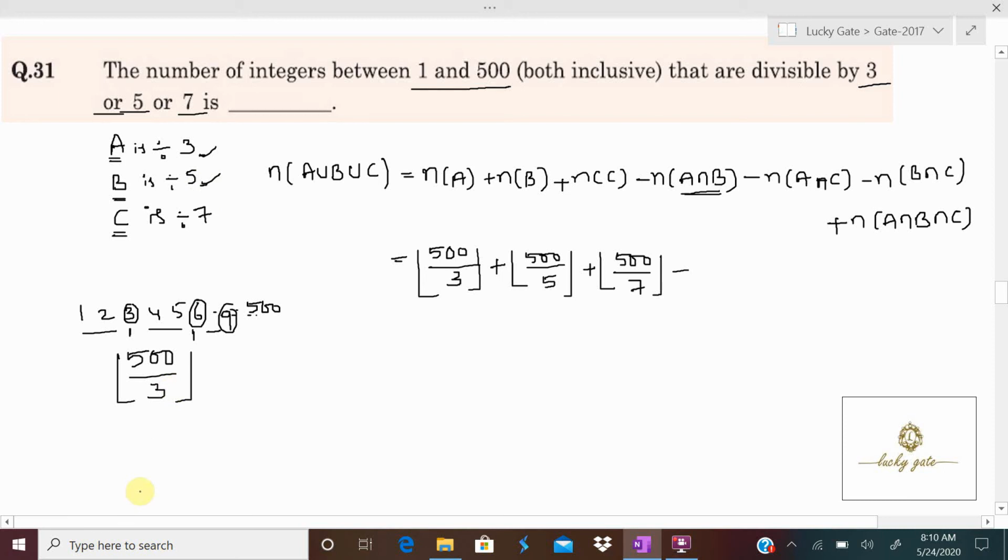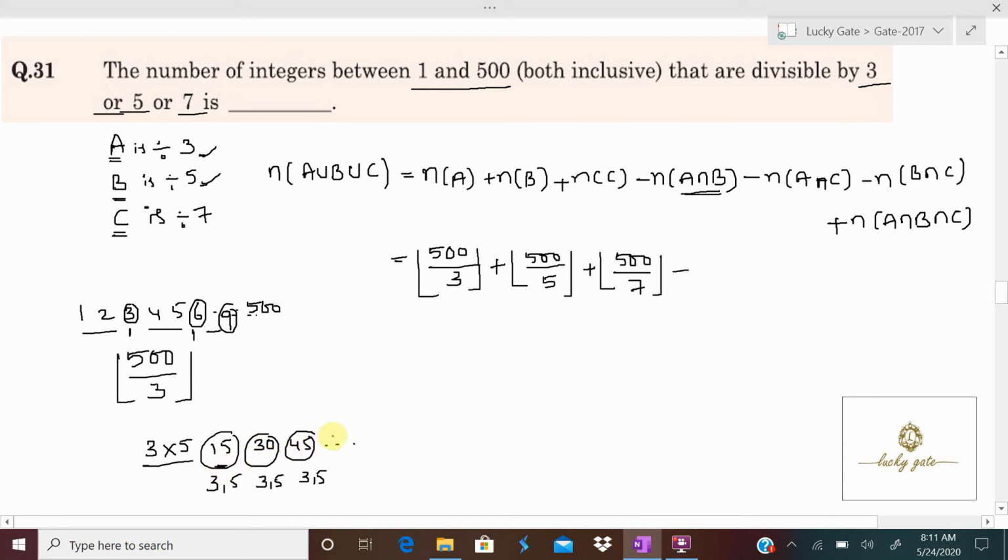What are the integers divisible by 3 and 5? 15, then 30, then 45 and so on. This 15 is divisible by 3 as well as 5, 30 is divisible by 3 as well as 5, 45 is divisible by 3 as well as 5. It means these numbers we have already counted for 3 and counted for 5, so that has to be subtracted.